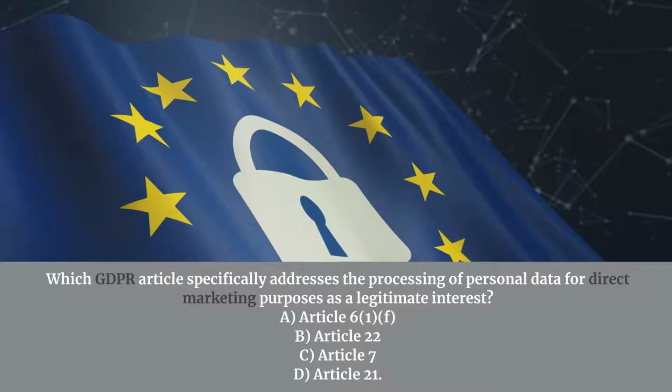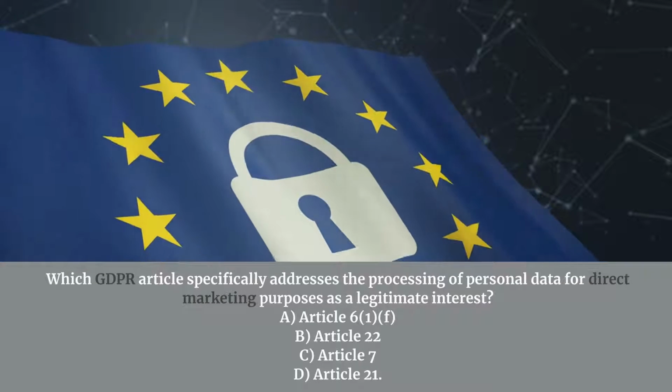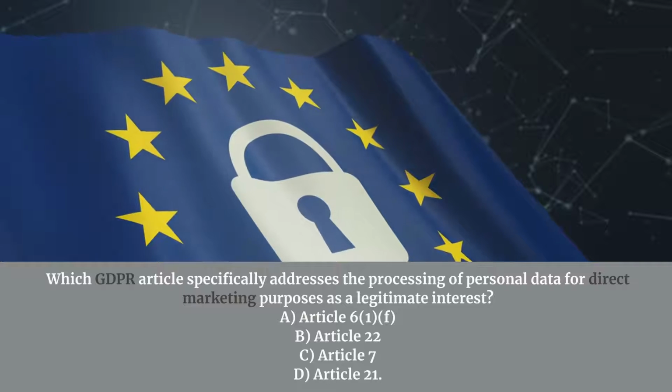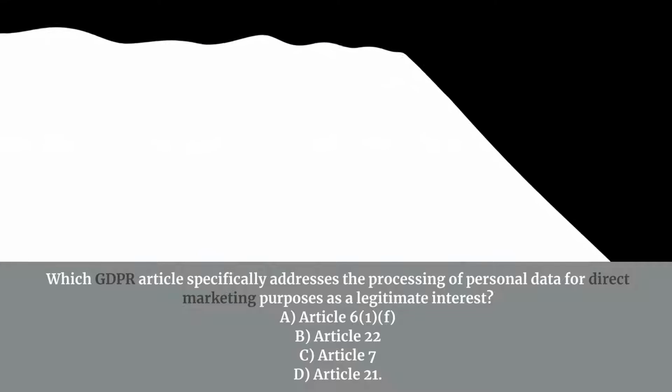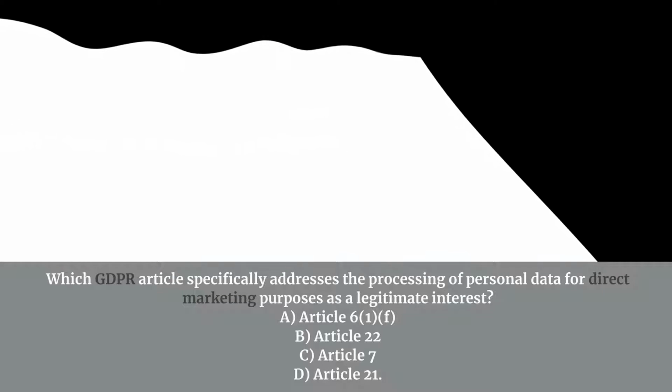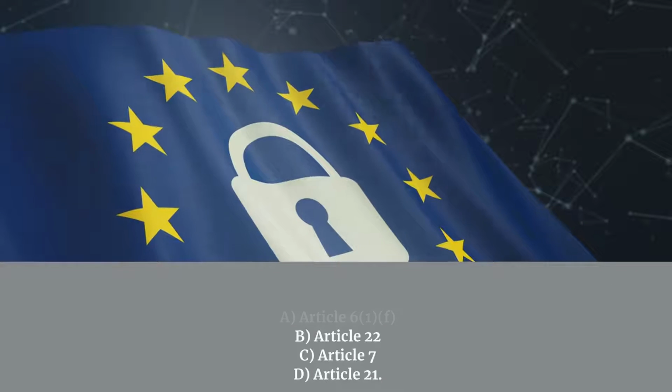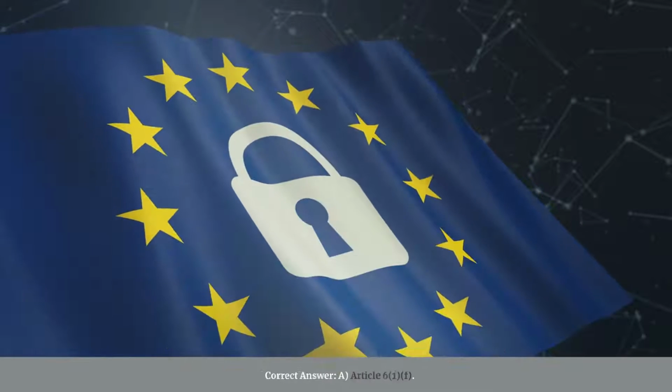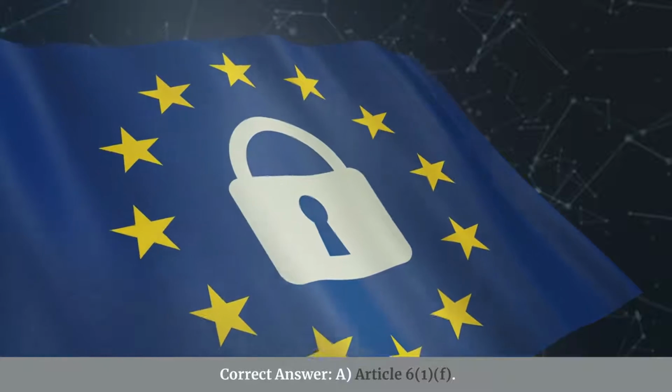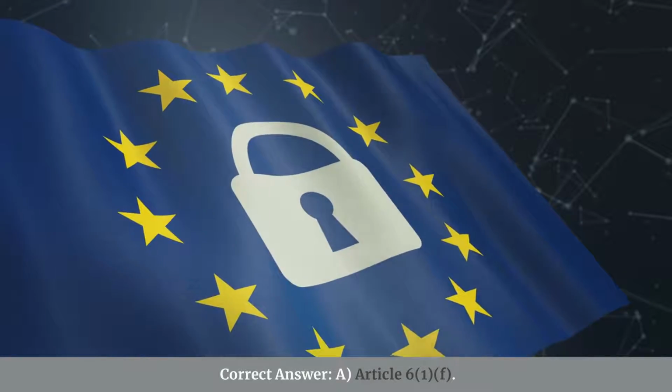Which GDPR article specifically addresses the processing of personal data for direct marketing purposes as a legitimate interest? A. Article 6(1)(f). B. Article 22(c). C. Article 7(d). D. Article 21. Correct answer: A. Article 6(1)(f).